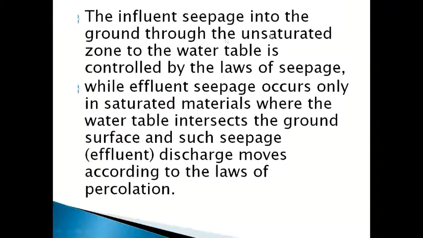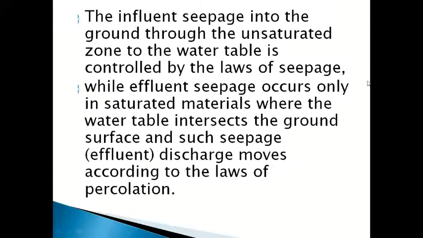The influent seepage into the ground through the unsaturated zone to the water table is controlled by the law of seepage. Law of seepage means porosity, permeability. Influent means water will go inside, so this is controlled by porosity and permeability.